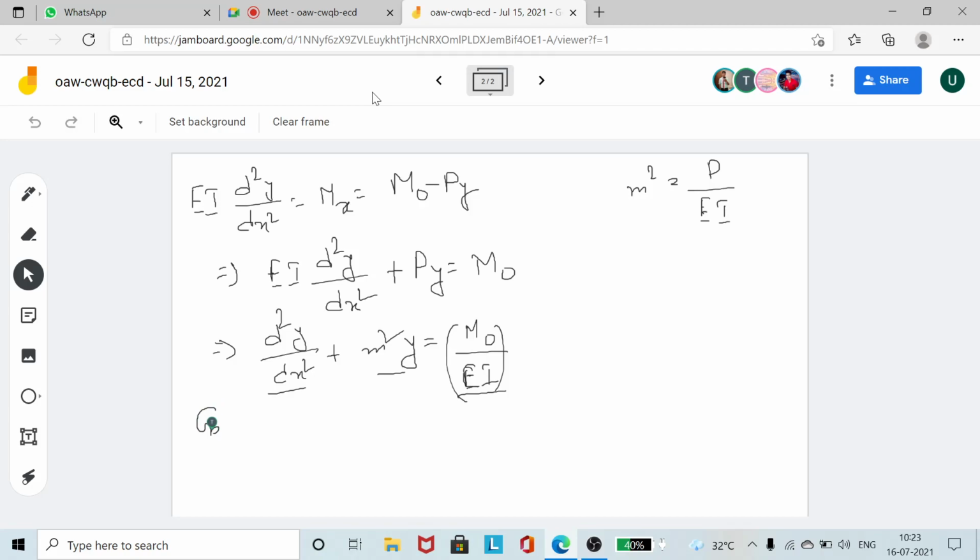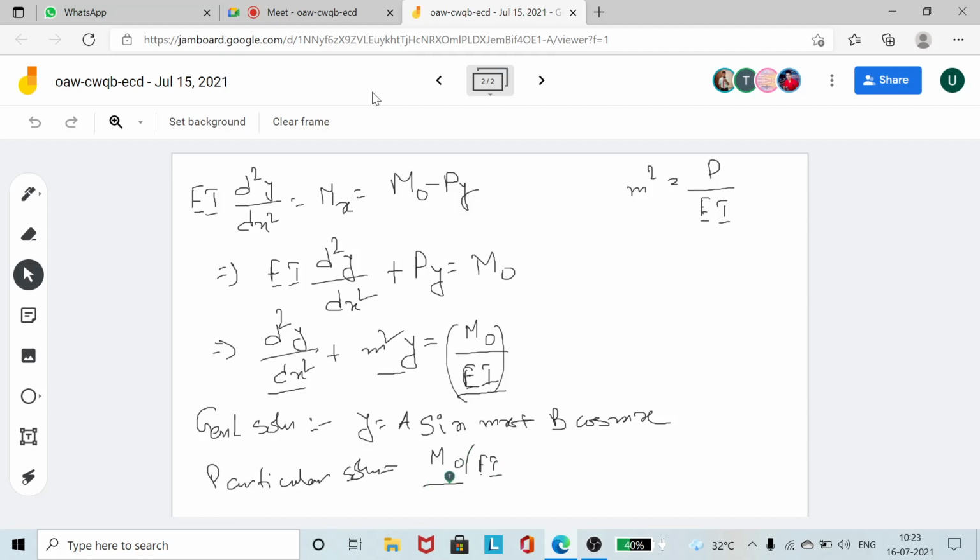So the general solution for this one is y equal to, you can take sin, cos, anything, like a sin mx plus b cos mx. What is the particular solution? The particular solution is m0 divided by EI divided by small m square. So this is how you get the particular solution for this mathematical problem.